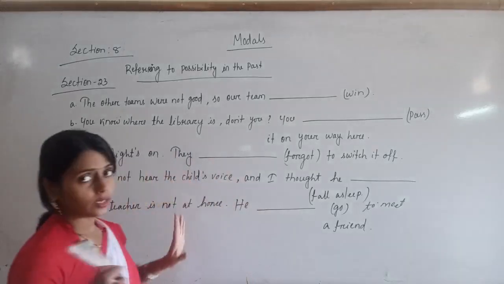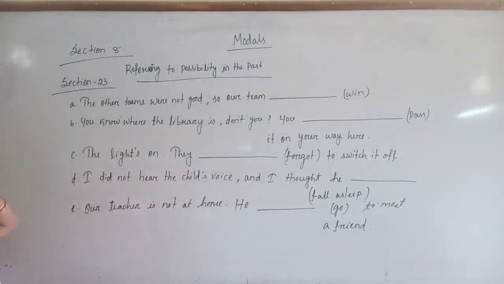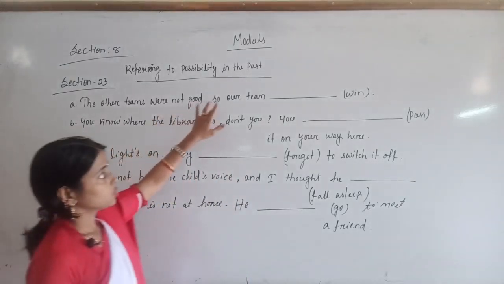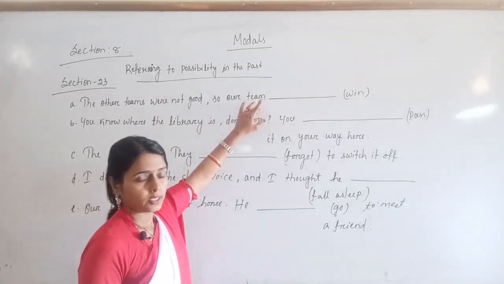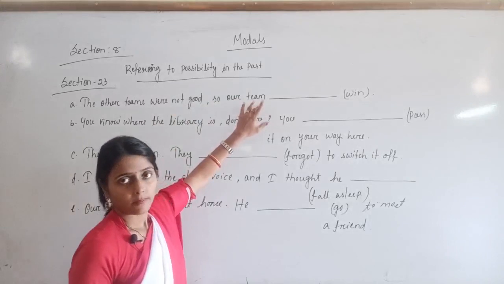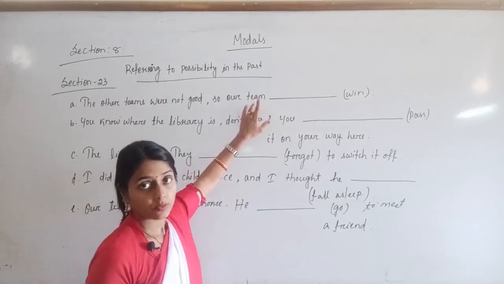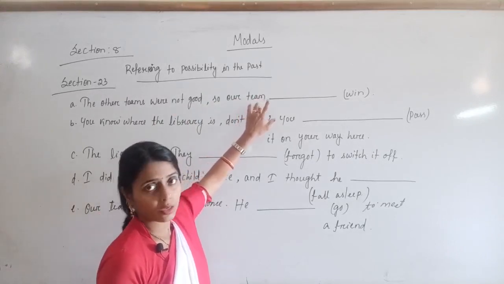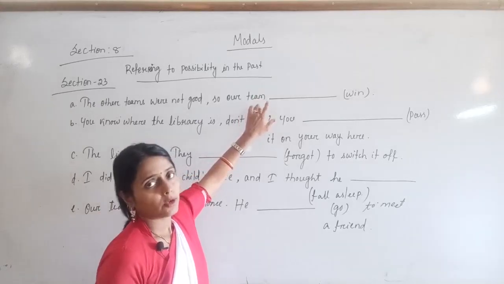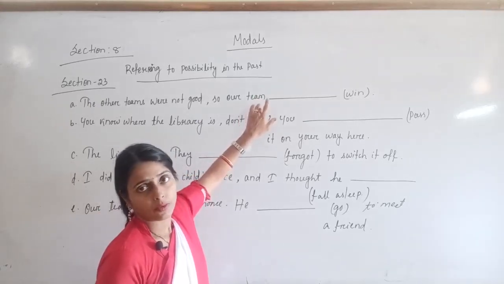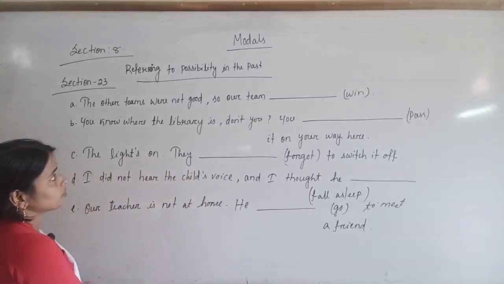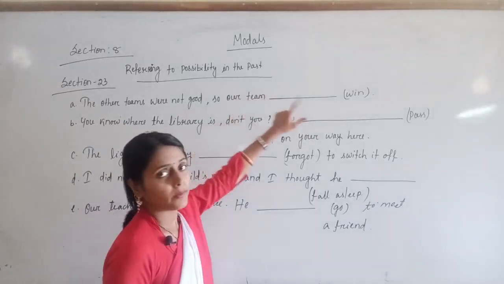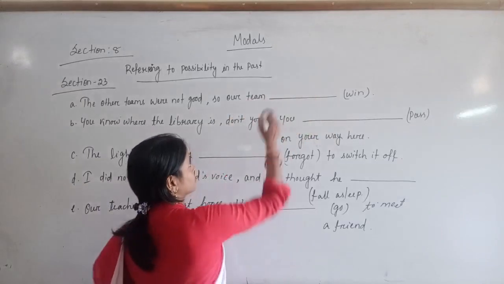Let's do the activity. The other teams were not good, so our team might, then present perfect. The structure is subject, have or had plus past participle form of the verb, V3. So the answer will be: the other teams were not good, so our team might have won.